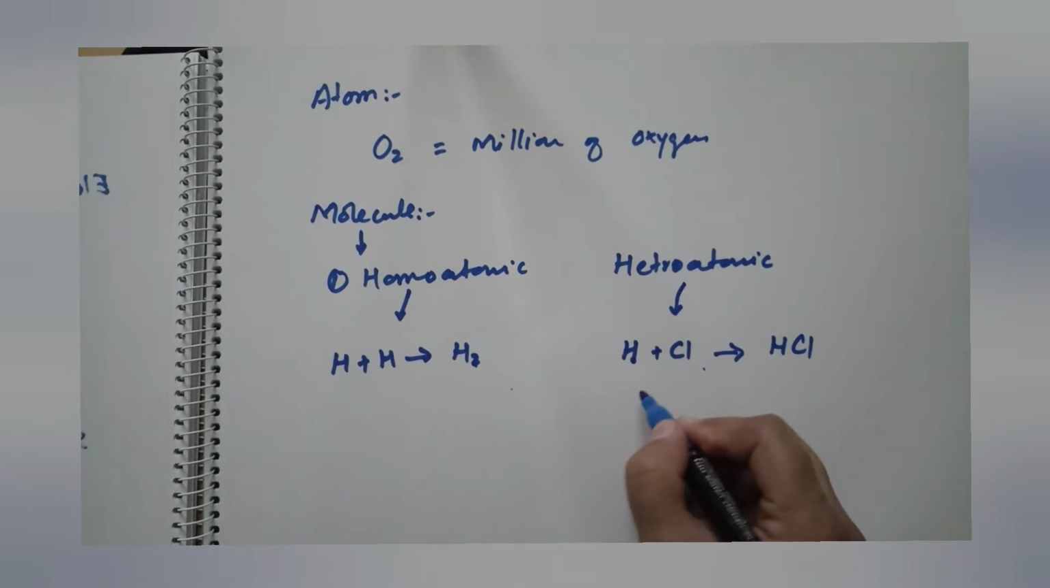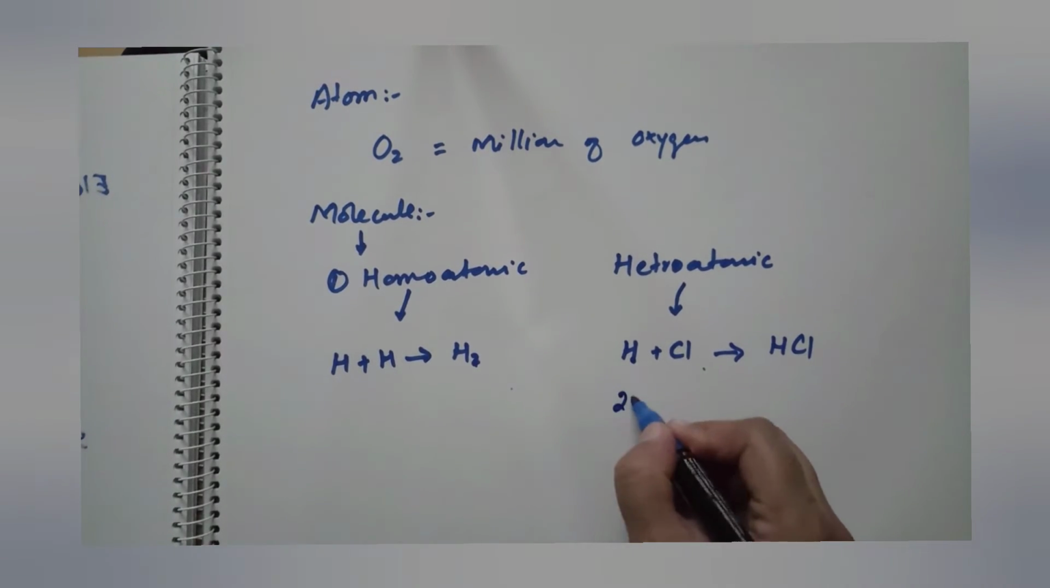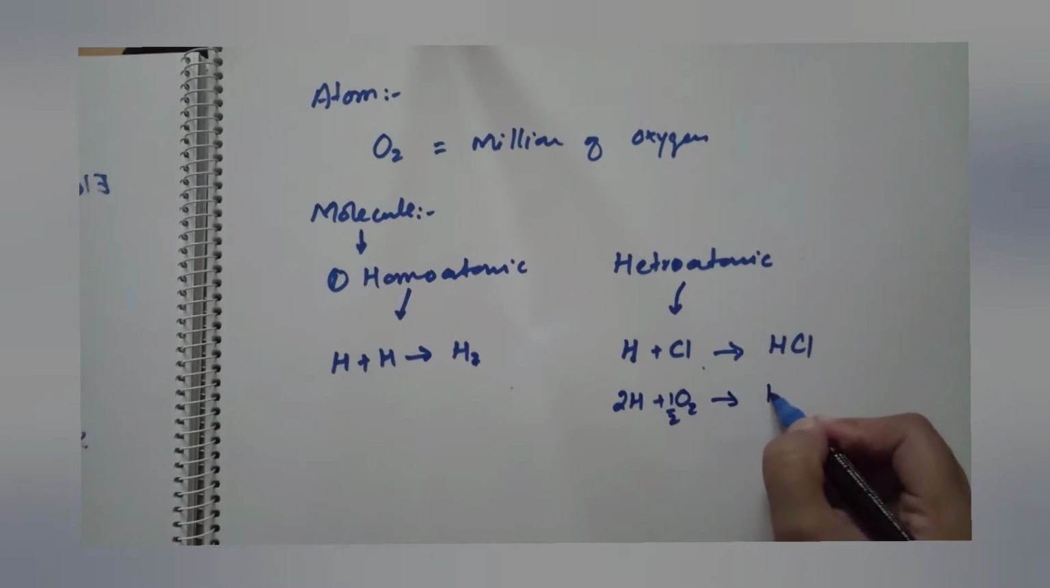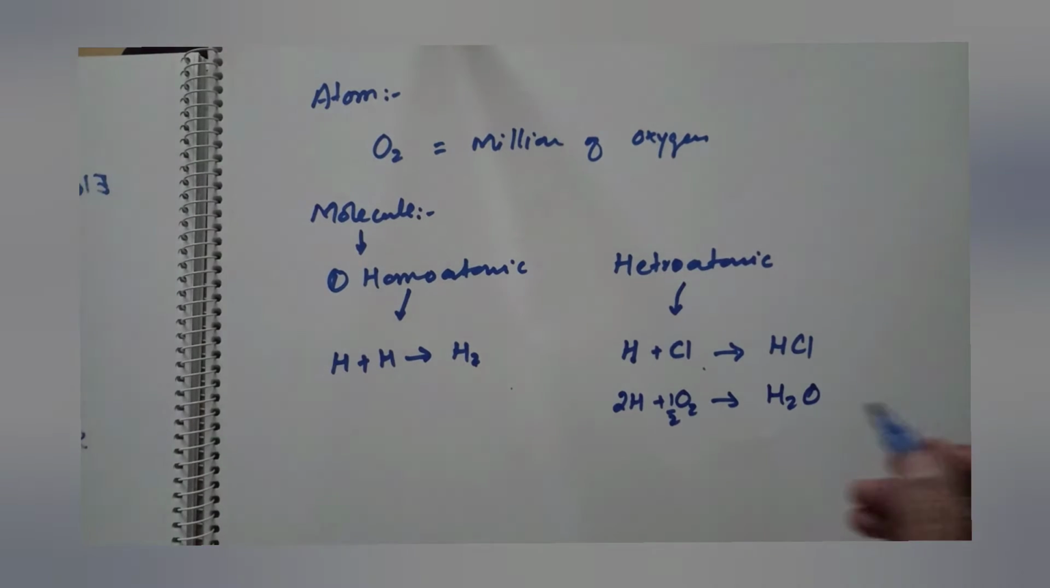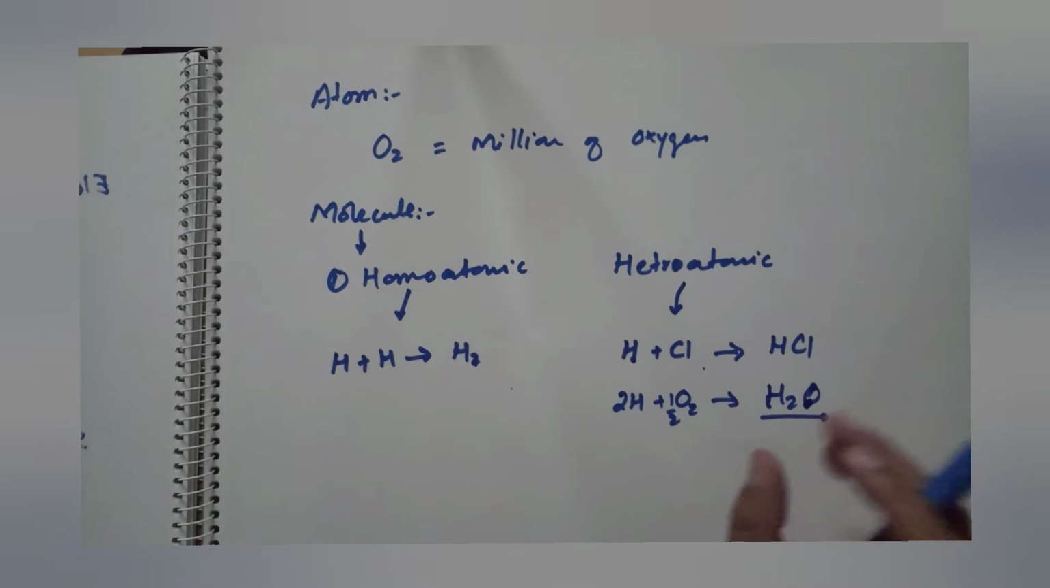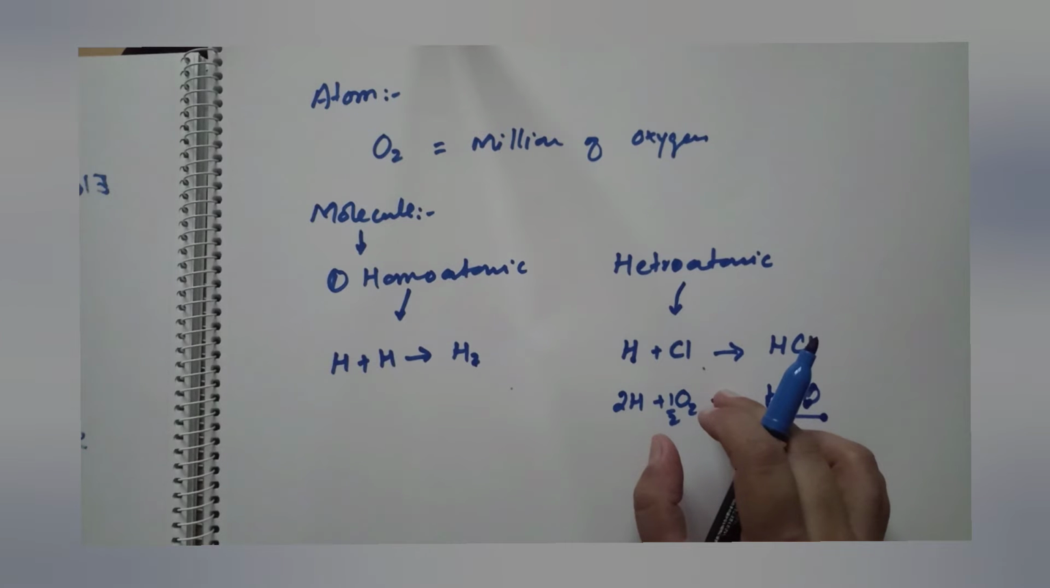A similar example is water. When two atoms of hydrogen and one atom of oxygen are combined together, it forms a water molecule. Again, it is a molecule because it is formed by the combination of atoms, but these atoms come from two different types of elements. So heteroatomic molecules are also called compounds.